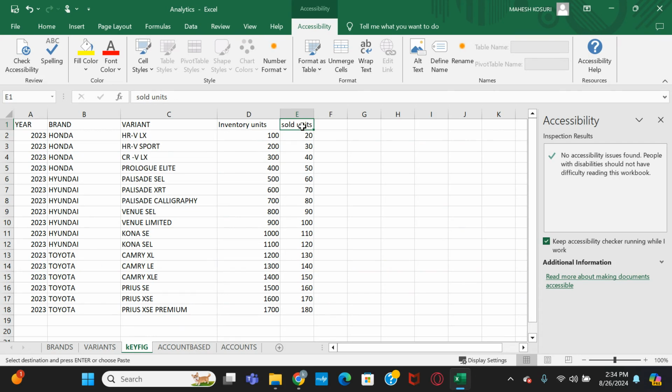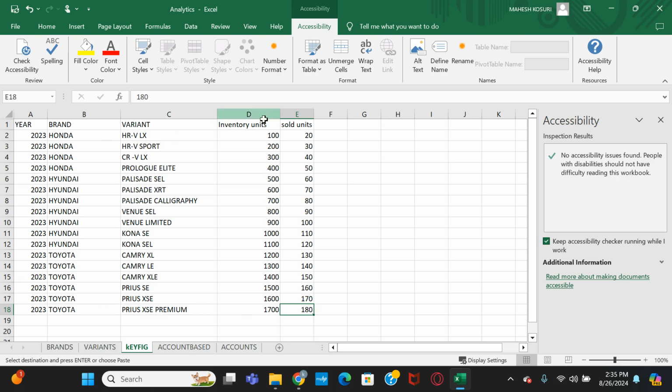Okay. So here, if you look at this data sheet, these numbers may be changed next year, right? Inventory units may be changed. This key is constant, but this number may be changed, and this number may be changed. So that's why this data sheet generally we call it as the transactions. Transactions regularly change. Whatever the data set regularly changes, that data generally we call it as transactions. Everyday transactions, you can say, right? So this is the transaction data sheet.